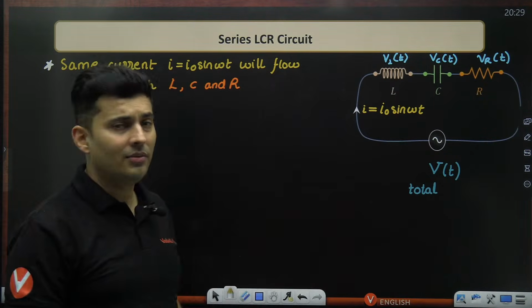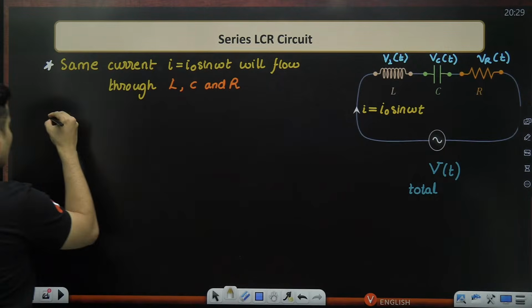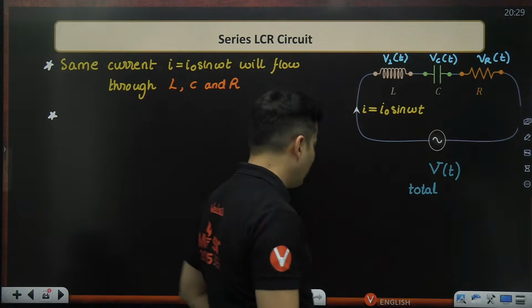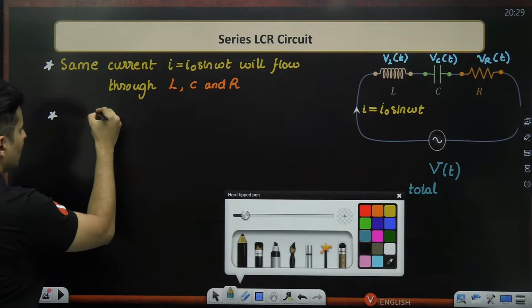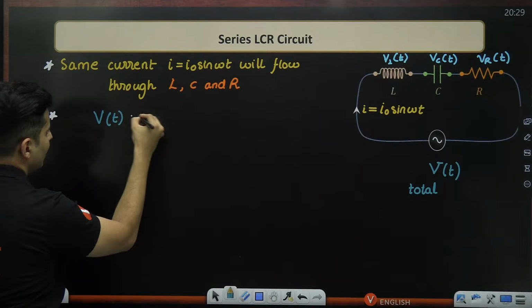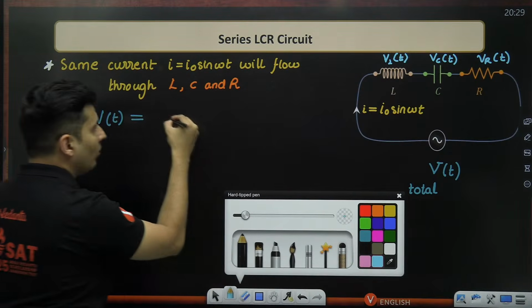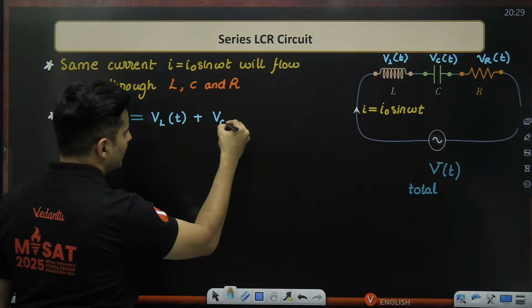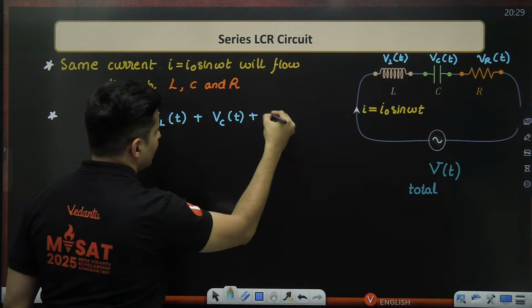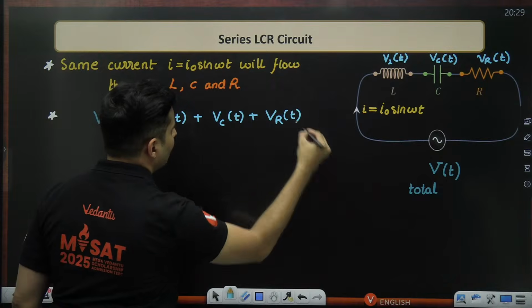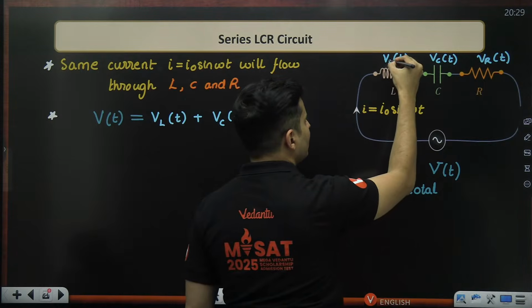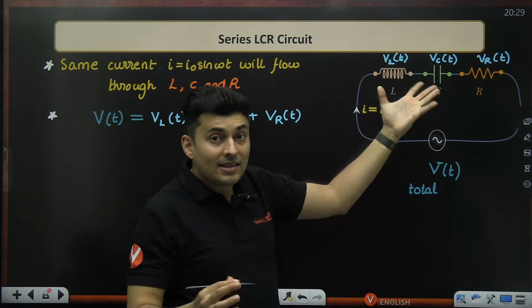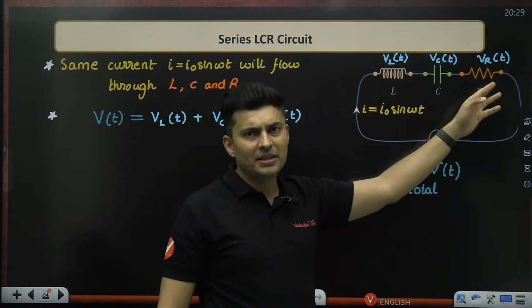But their voltages are different. So using our simple Kirchhoff's law, the total voltage will be the sum of the voltages. I can just say the total voltage at any given instant will be the voltage across the inductor at that instant plus the voltage across the capacitor at that instant plus the voltage across the resistor at that particular instant. Is this absolutely clear? So if this is 3 volts at some instant, this is 1 volt, this is minus 5 volts.